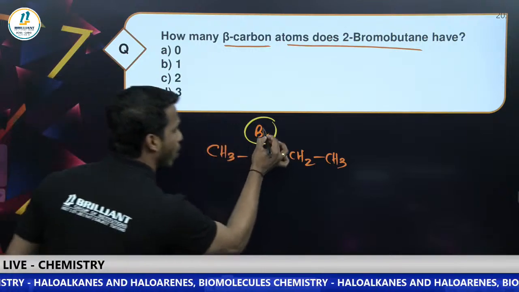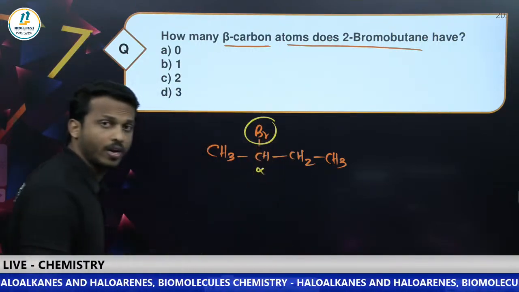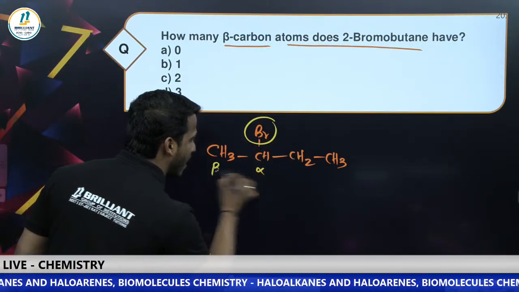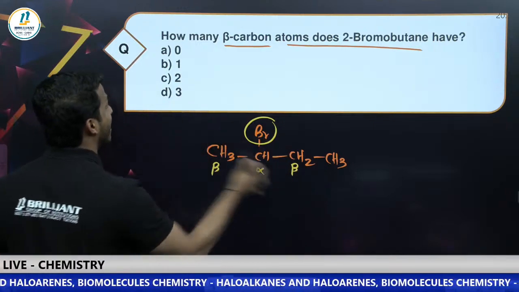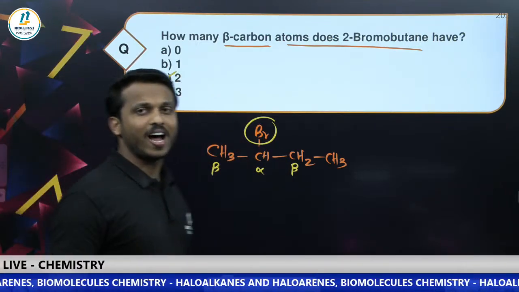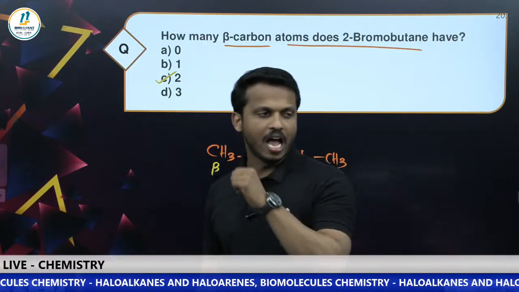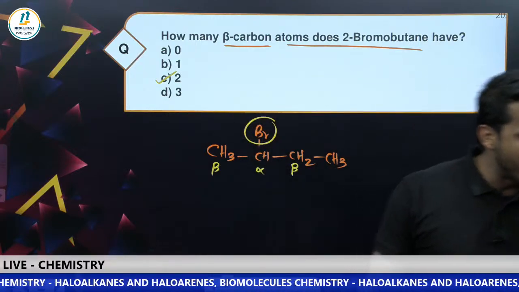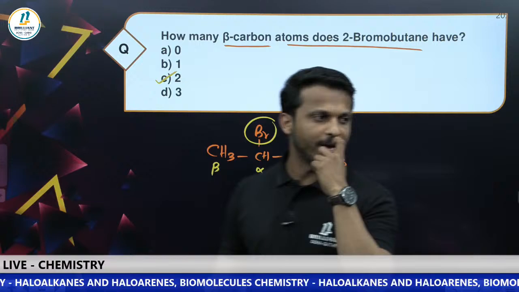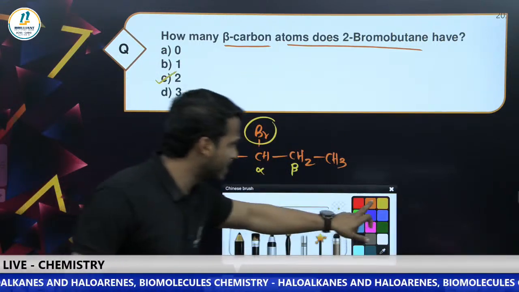2 beta carbons. You know, the halogen-connected carbon is called alpha. The carbons nearest to alpha are what we call beta. Yes, there are 2 beta carbon atoms. Let's go with option C. Adul, Ayan have already given the answer. Ruben, yes, correct. Yes, dear all.